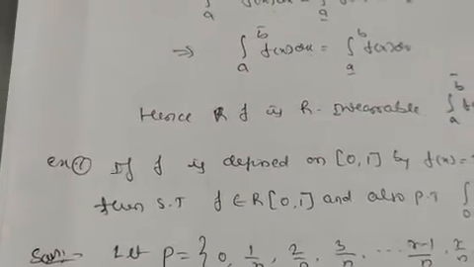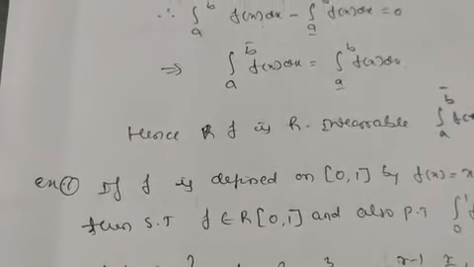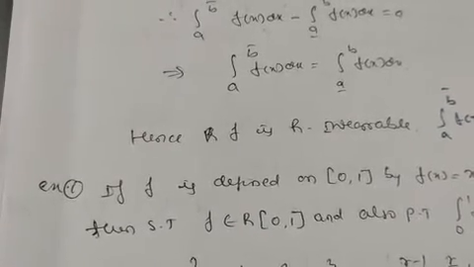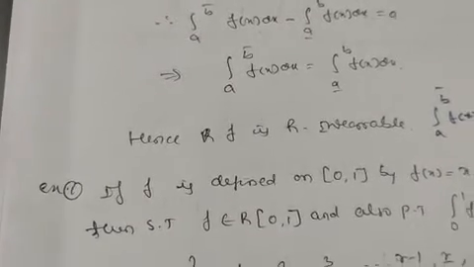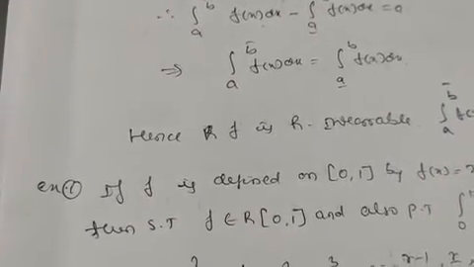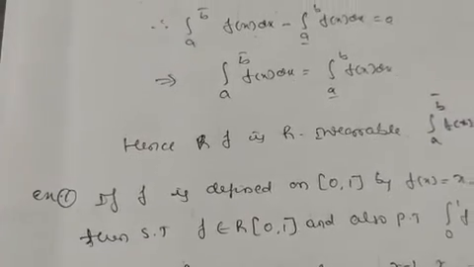So this is about the proof of this theorem. This theorem is very important. The necessary and sufficient condition for a function f to be Riemann integrable is that UPF minus LPF is less than or equal to epsilon. So this is the proof of this theorem.